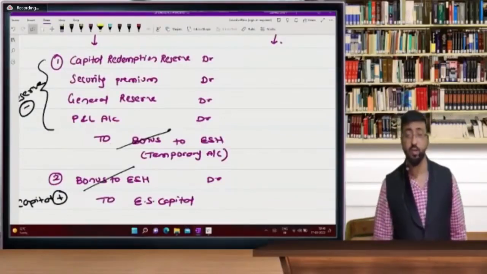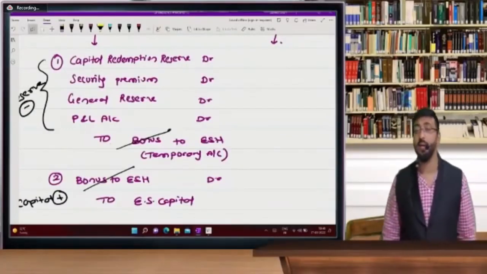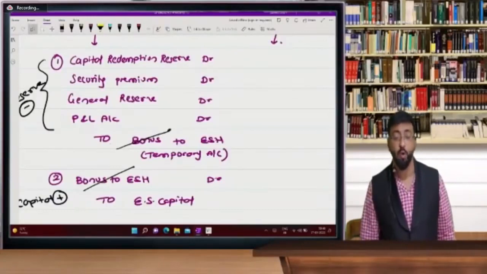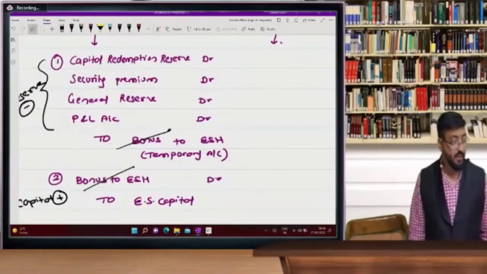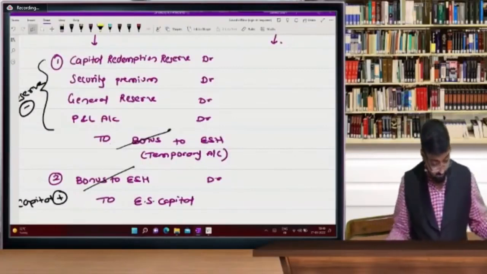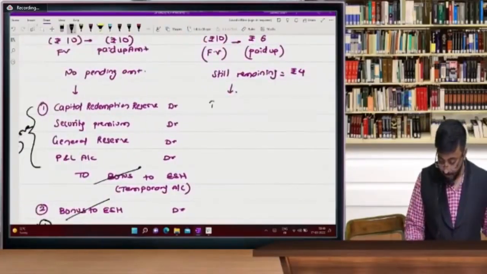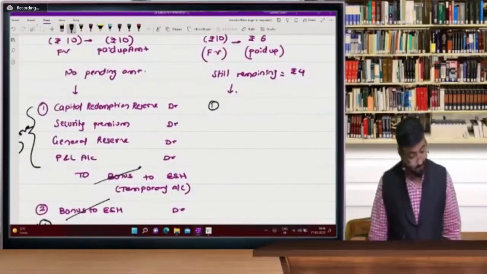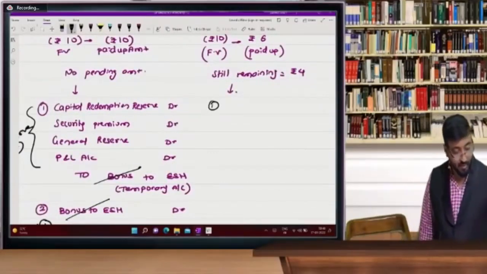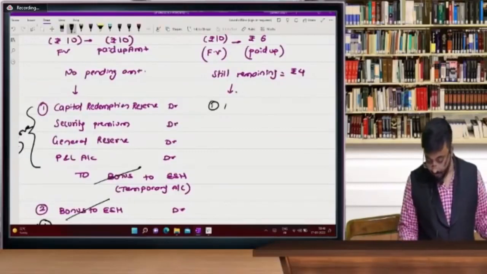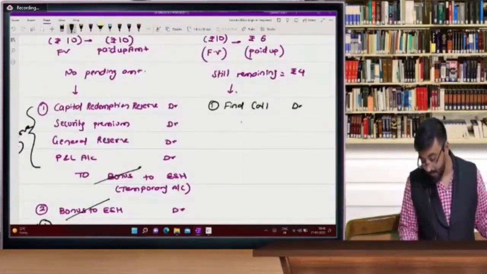Capital redemption reserve, security premium account debit, general reserve account debit, P&L account debit to bonus to equity shareholder, bonus to equity shareholder account debit to equity share capital. Next. Here, beta, what is the entry? Final call account debit to equity share capital.